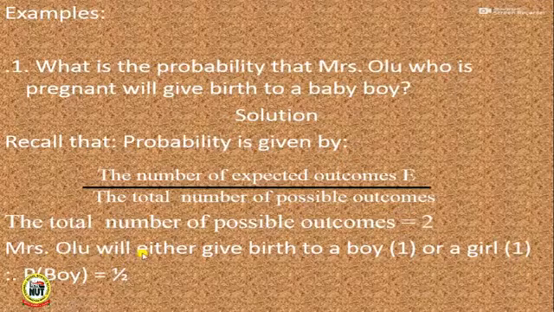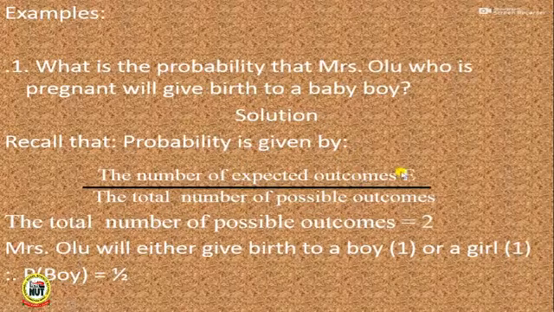So, if Mrs. Olu will either give birth to a boy or a girl, it means that the probability of Mrs. Olu giving birth to a boy child will be what? Number of expected outcome, which will be what? 1, all over total outcome, which is 2. So the probability of Mrs. Olu giving birth to a boy child is 1 all over 2.